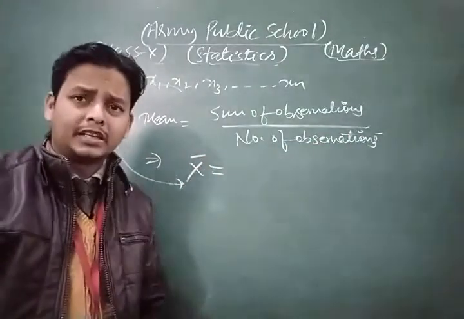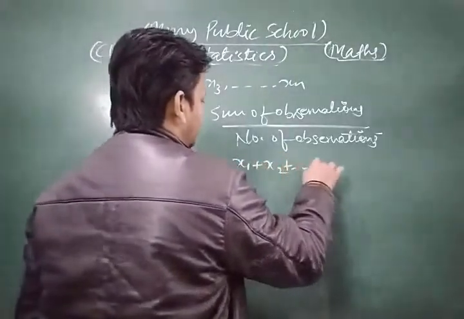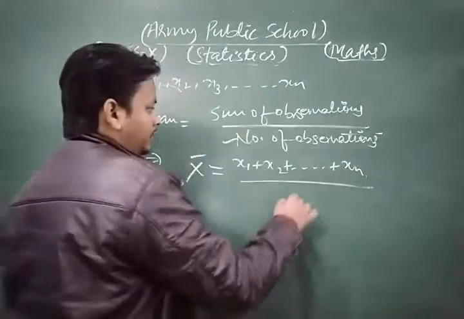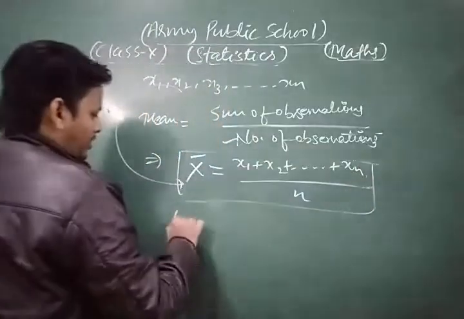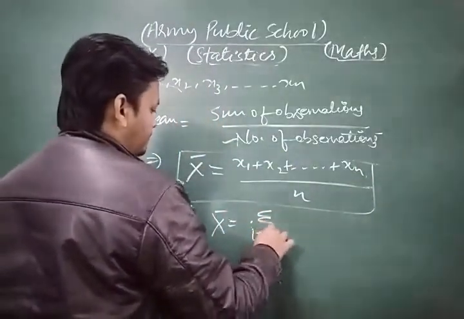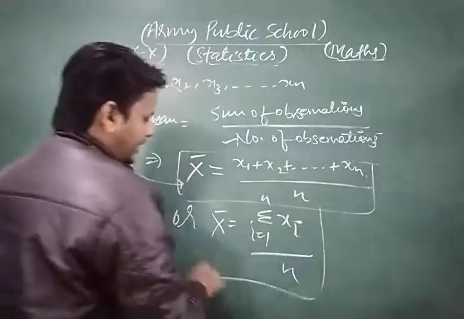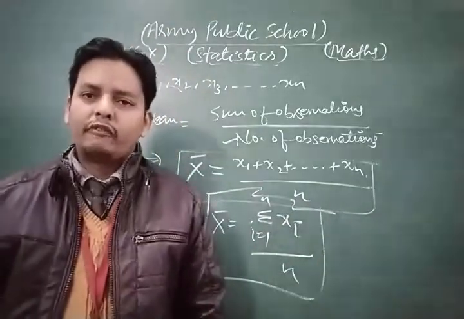So x bar is equal to the sum of observations, x1 plus x2 plus x3 and so on plus xn, upon the number of observations, that is n. Or we can write x bar is equal to summation i equals 1 to n of xi divided by n. We can write it in this way also. So this is the concept of mean.